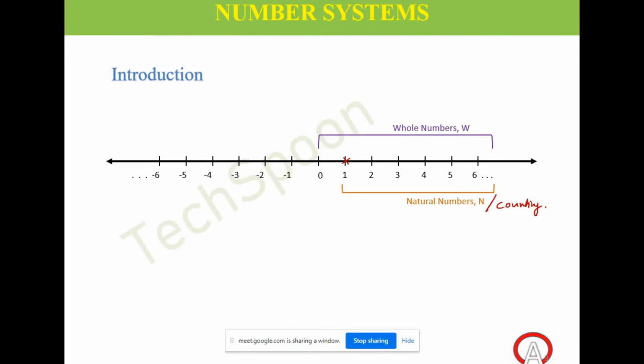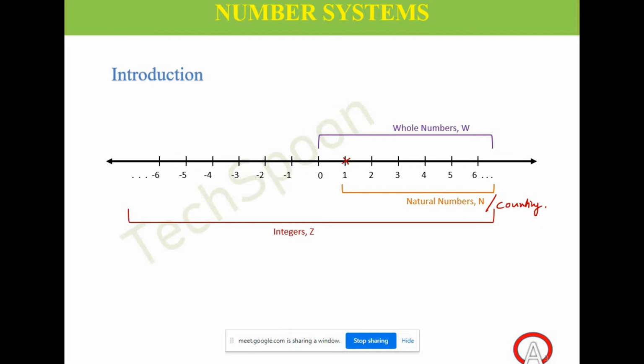What are all these numbers together called? Integers, right? And which is the smallest integer? We cannot say, because it goes on to the left.